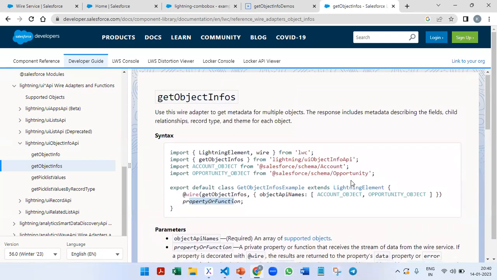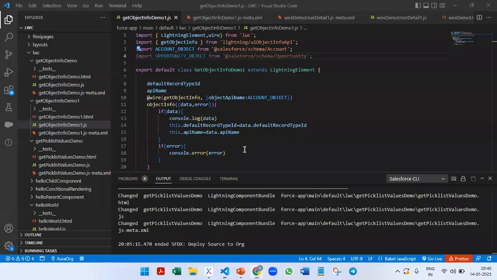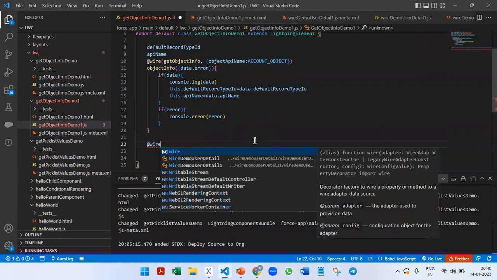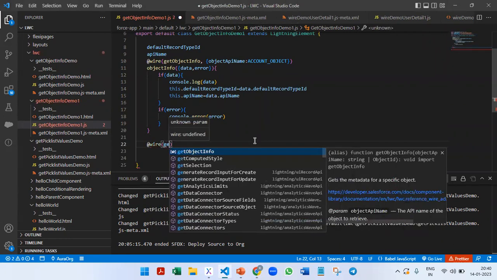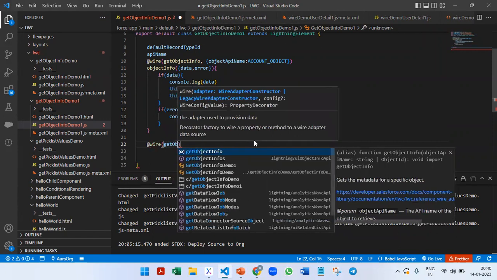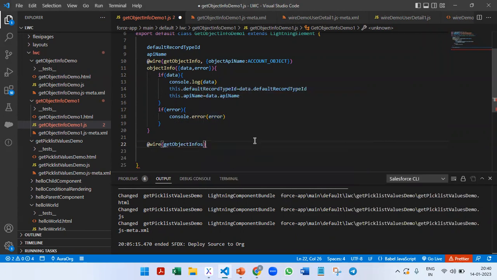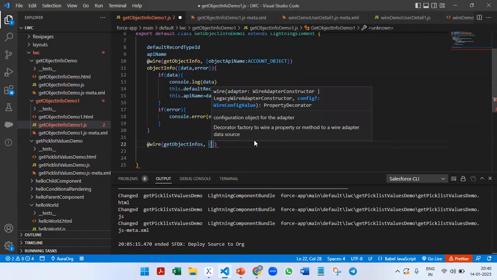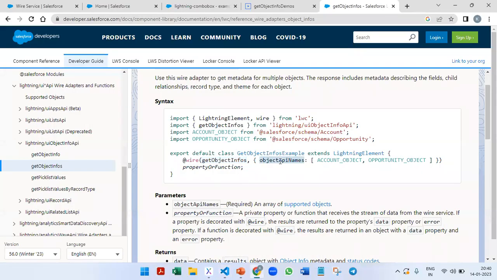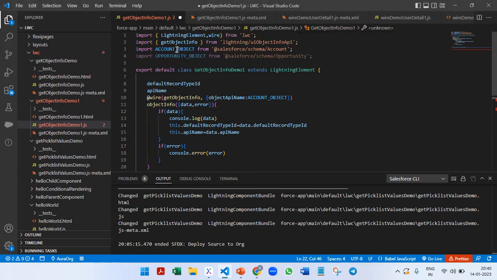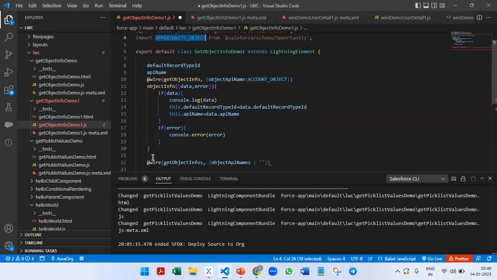Okay, let's try this. getObjectInfos is the adapter name. So we'll start with @wire getObjectInfos, then within the curly bracket we have object API names. This account object and opportunity object, we are going to store in an array.